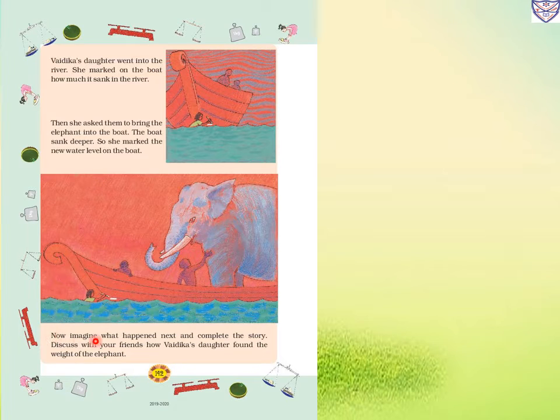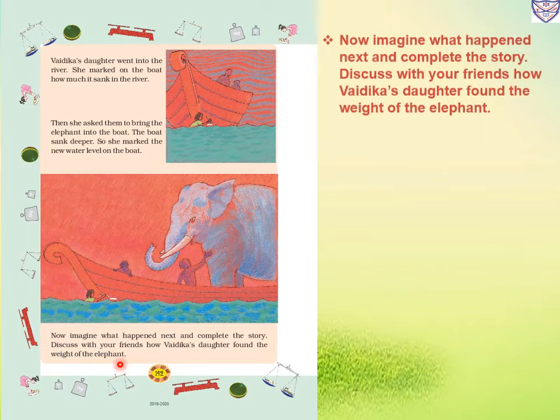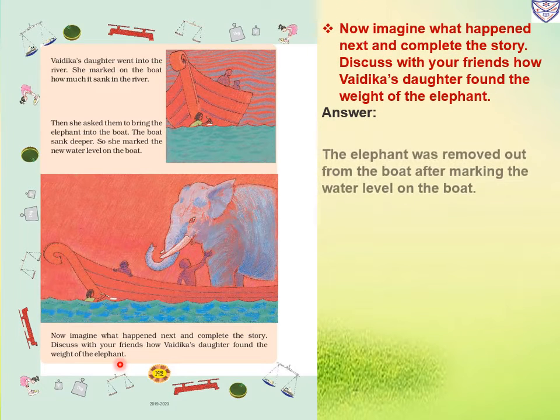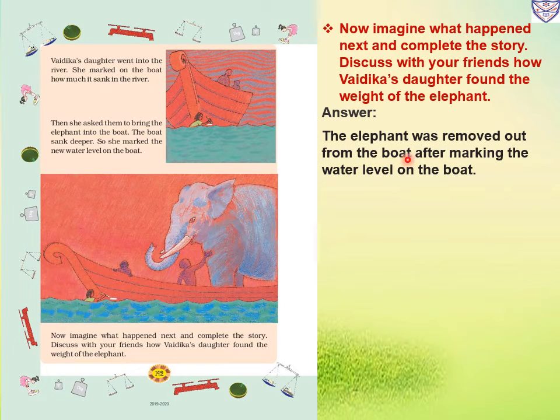Now imagine what happened next and complete the story. Discuss with your friends how Vedika's daughter found the weight of the elephant. So how did she find it? The elephant was removed from the boat after marking the water level on the boat. Okay, so when she marked it, after that what did she do? She removed the elephant from the boat.